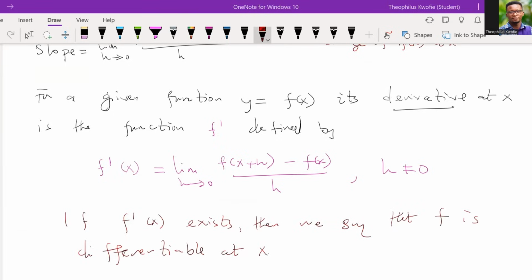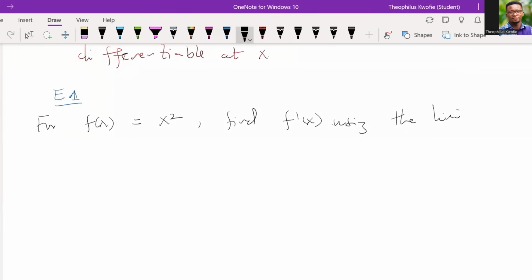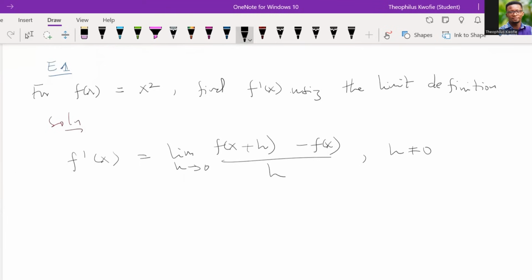So let's take note. Now, I want us to look at the first example of the day. Example 1: for f of x equal to x squared, find f prime of x using the limit definition. So what is the limit definition? f prime of x will be equal to the limit as h approaches 0 of f of x plus h minus f of x, divided by h. But then we claim that h should never be 0. Good. Now, how do we continue with this?